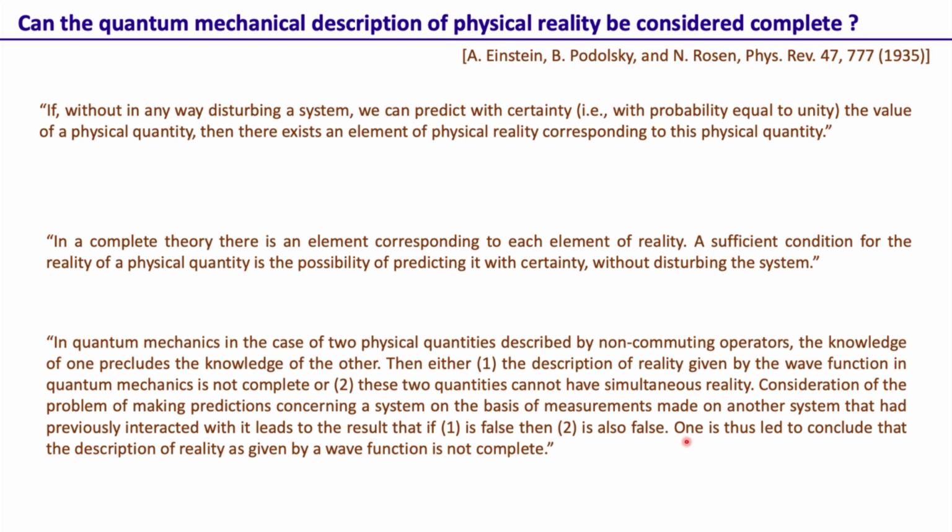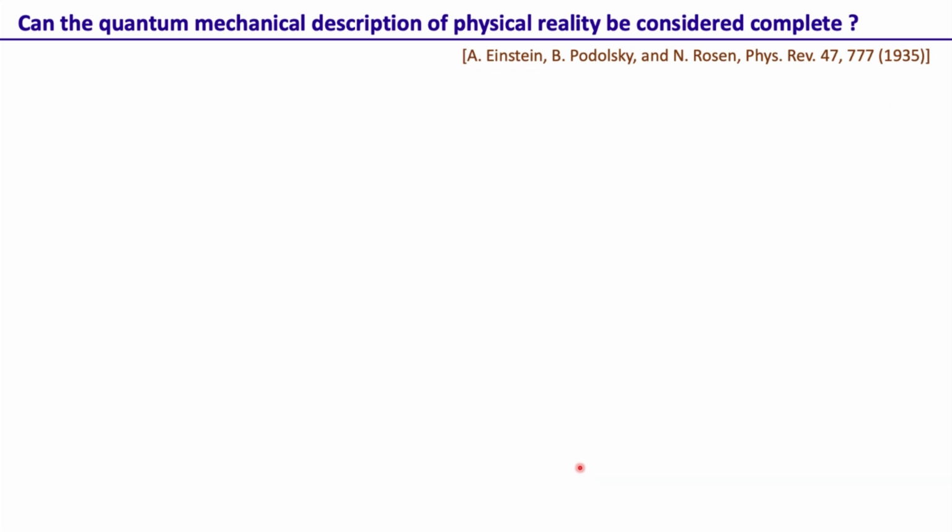They were concluding that the quantum theory as given in terms of the wave function is not a complete theory, and they thought that something more needs to be done with the theory. Maybe some additional variables need to be supplied to make it a complete theory. So now we will go through the math and arguments again, what they have done in this paper to explain what they are pointing out here.